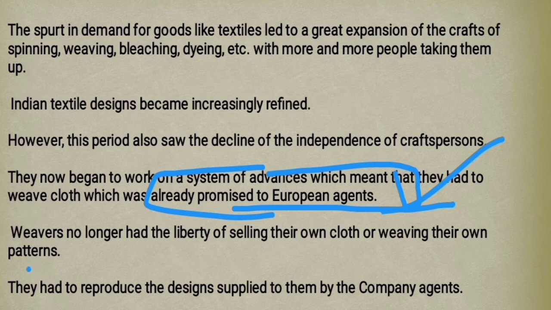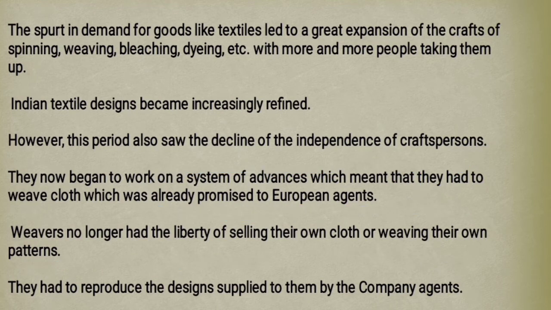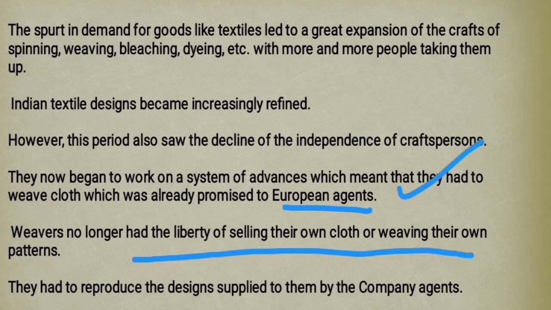And now these weavers' liberty is lost, their freedom is lost. They cannot make cloth according to their own designs, their own choice, their own patterns. They need to follow the designs suggested by these European agents. That is how their freedom was lost.